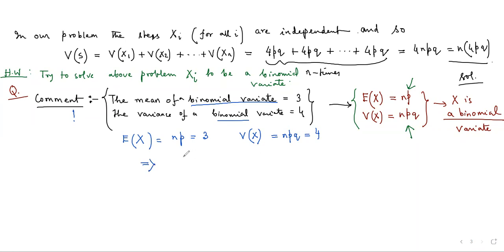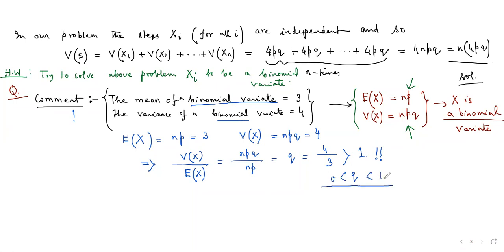Immediately after this, if I divide the variance by the expectation, we get npq by np, which is actually q, and that is equal to 4 by 3. But 4 by 3 is greater than 1. It is very absurd, because q is a probability and it should lie between 0 and 1.